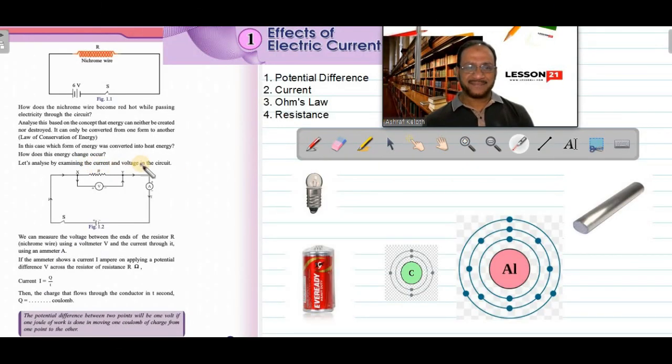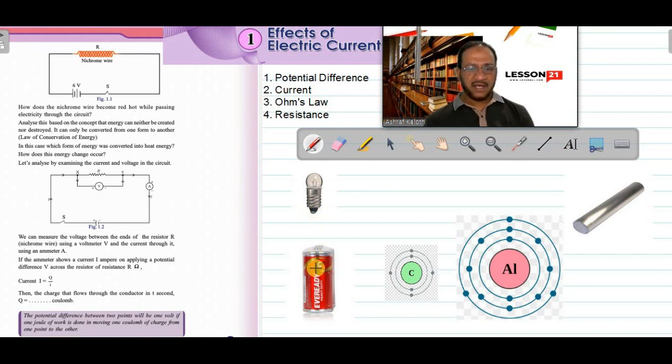Hi students, this is our second class, the second part of effects of electric current. Okay, all are ready? As I told you in the previous class, in this class we will be discussing in detail the basic concepts of potential difference, current and resistance, and the idea of resistance we can get from Ohm's law.